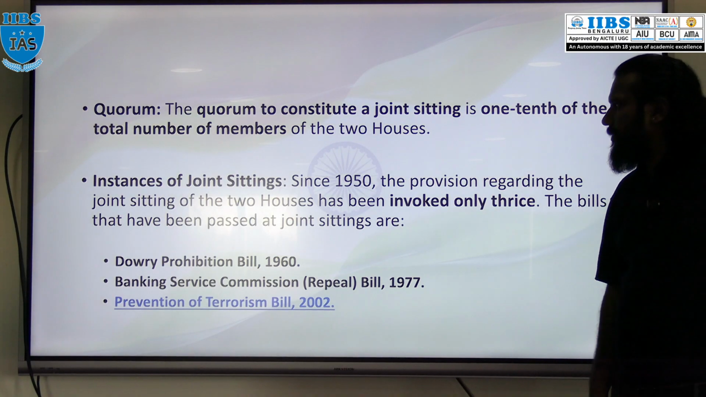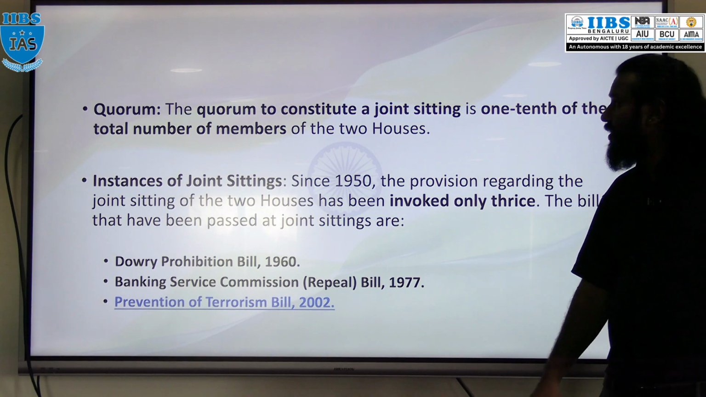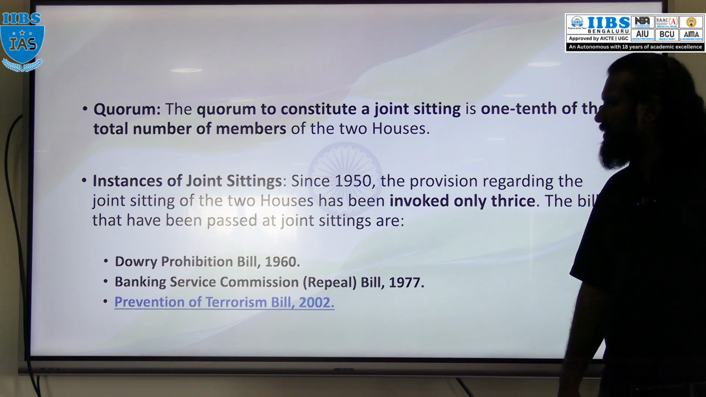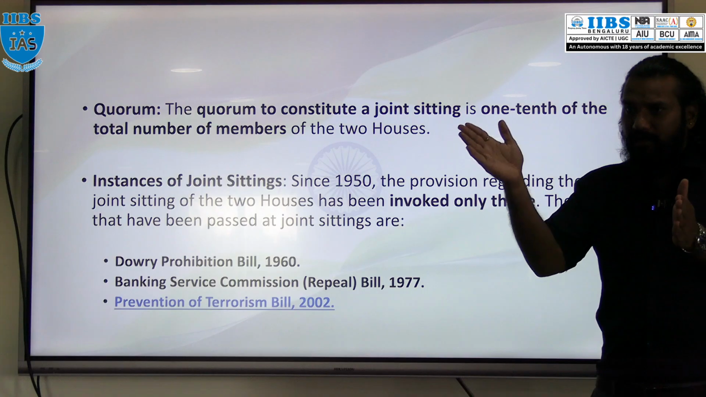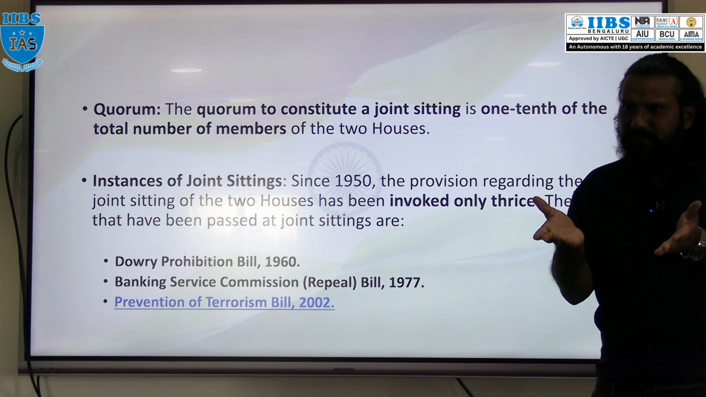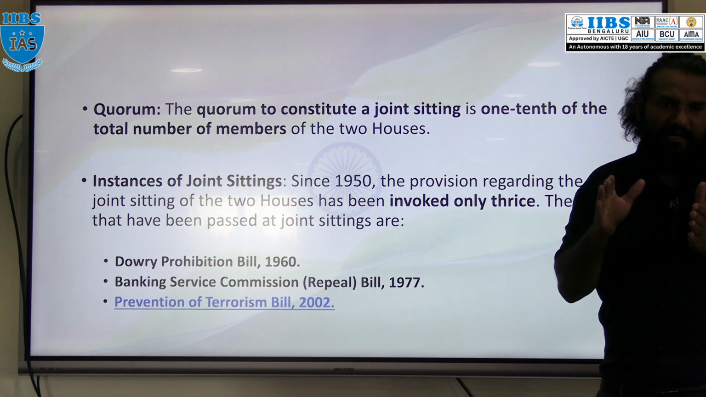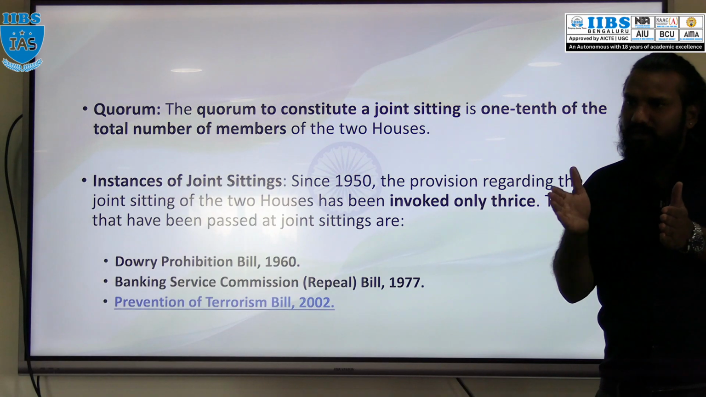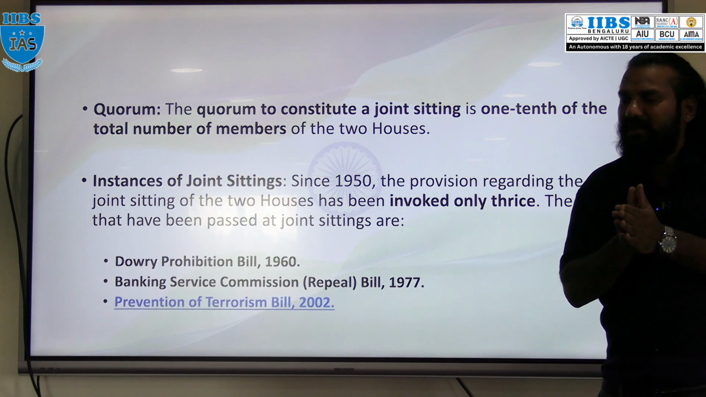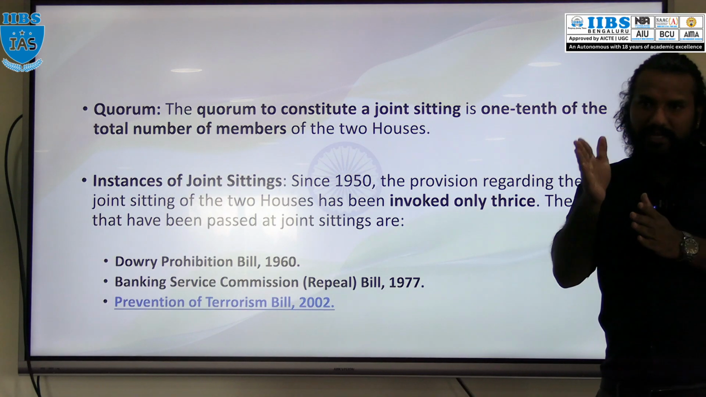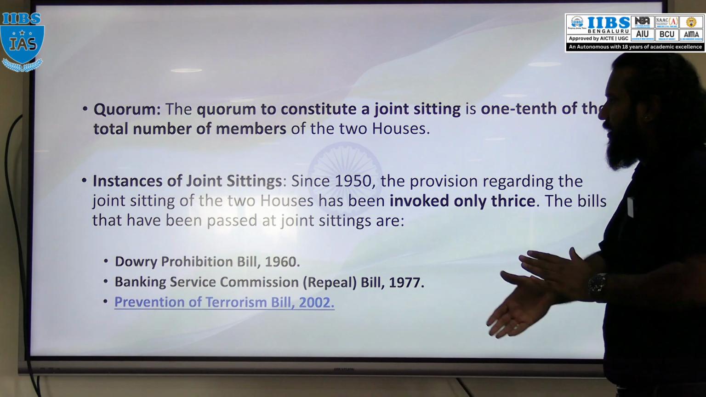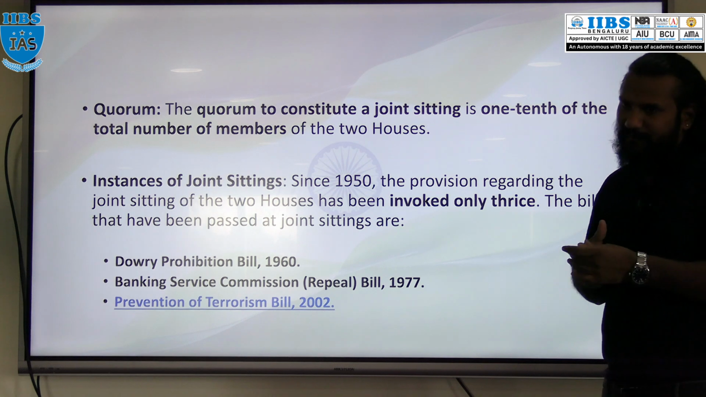And what is the quorum? Quorum is 1/10 of the total number of both houses combined together. For example, 550 plus 250 is 800. What is 1/10 of 800? 80 members. So 1/10 of the total number of both houses should be present.